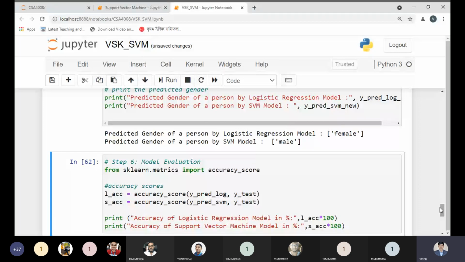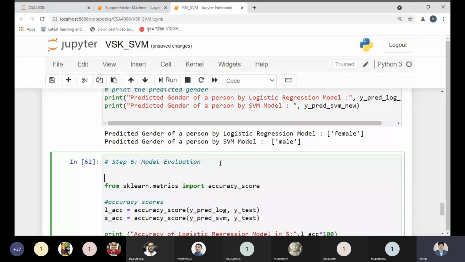So let us check. That is known as model evaluation. Model evaluation tells us the criteria by which you can determine this. So we are importing a library for accuracy. Accuracy just tells us what the accuracy of the model is.